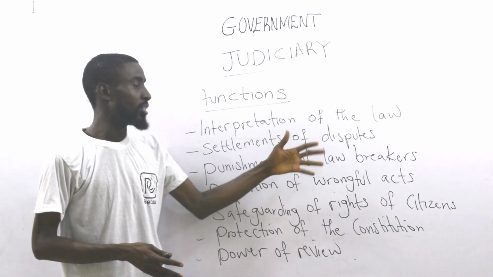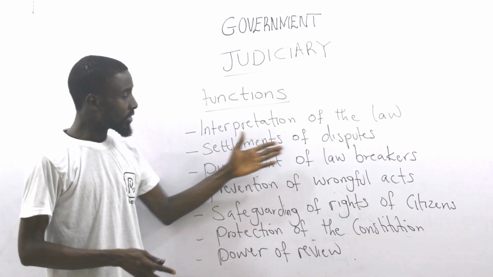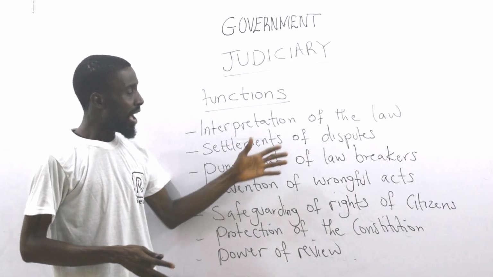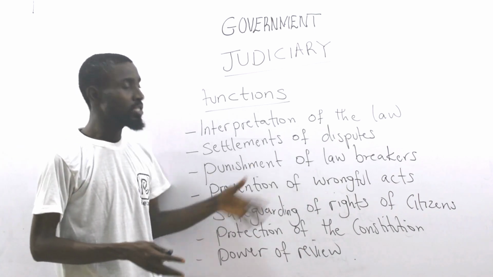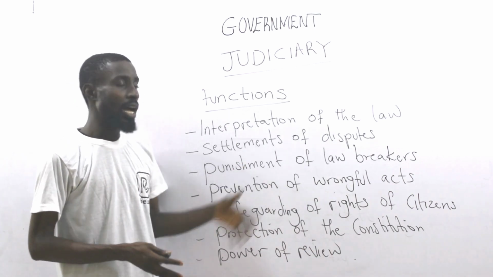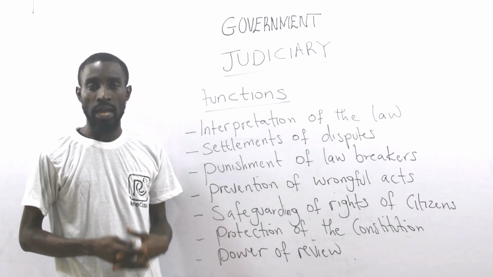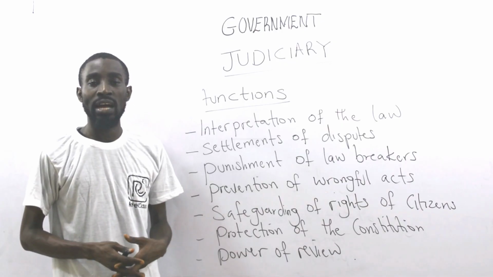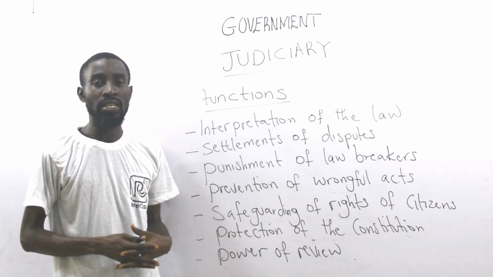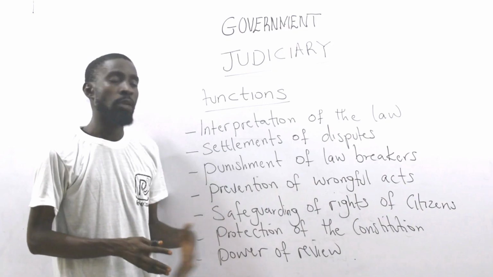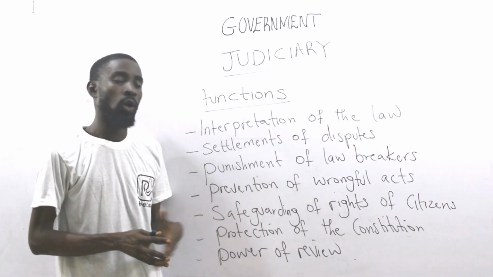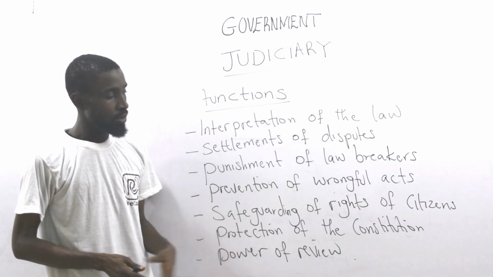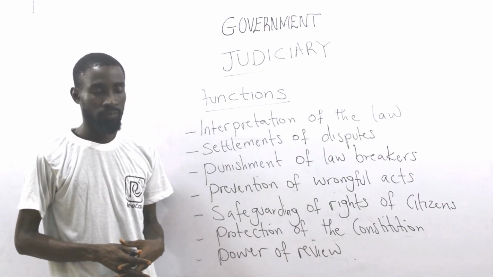Then we talk about settlement of disputes. The court system or the judicial organ is known for settlement of disputes. If you have a problem with anybody, it could be a land problem, it is not left for you. Physical fight is not allowed. You can take the person to court over that issue that concerns land or any other thing that falls in that category. When you take the person to court, it is now left for the court to decide the real owner of the land through proof of ownership.